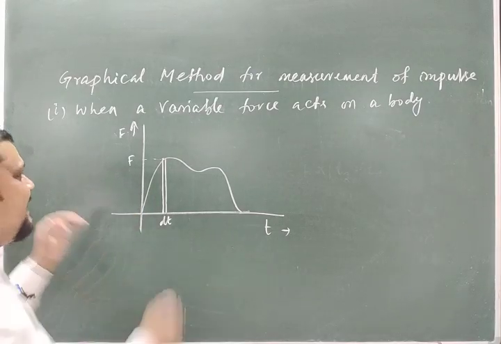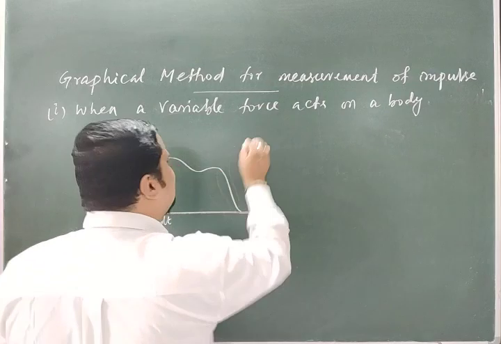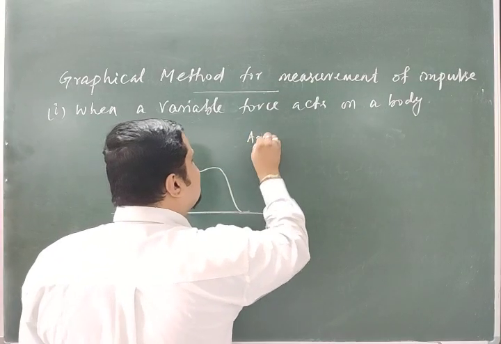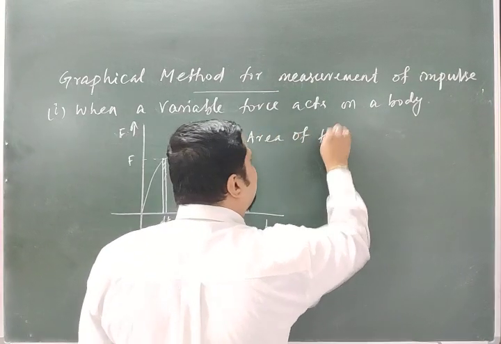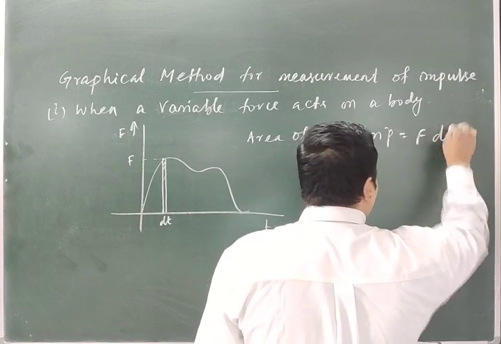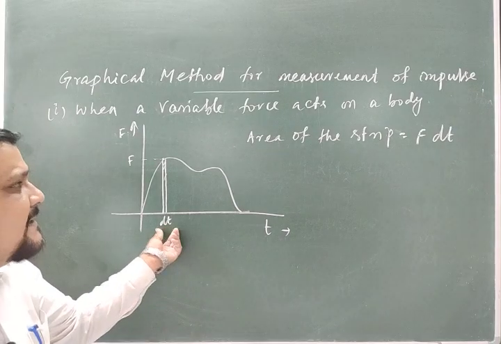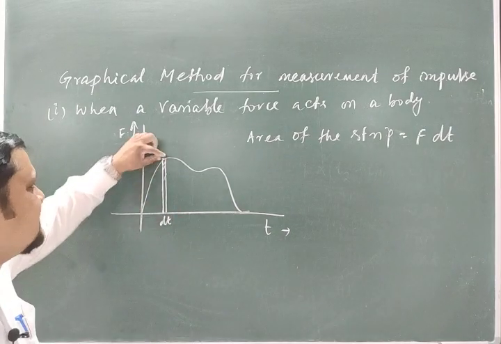Then the area of this portion is f dt. So the area of the strip is equal to f into dt. This is the impulse for this portion.